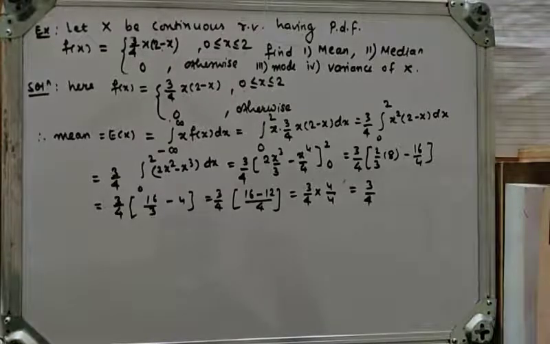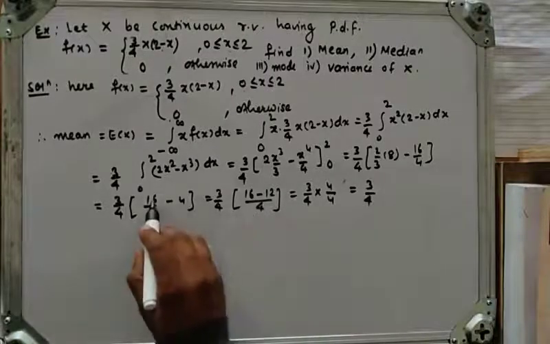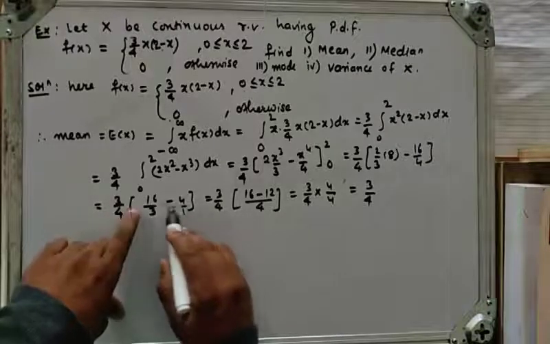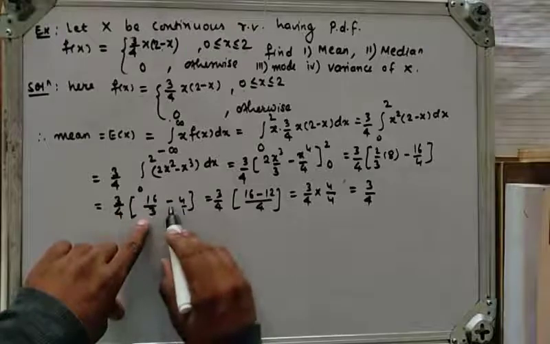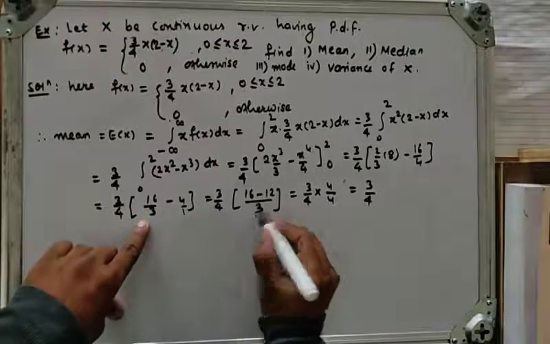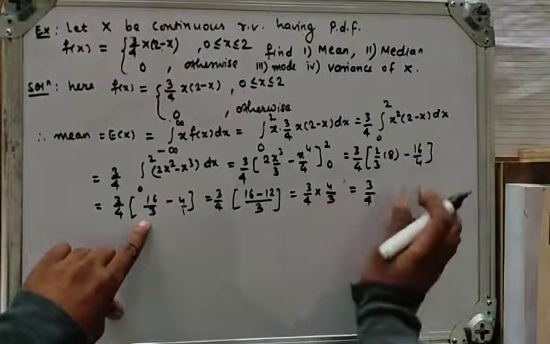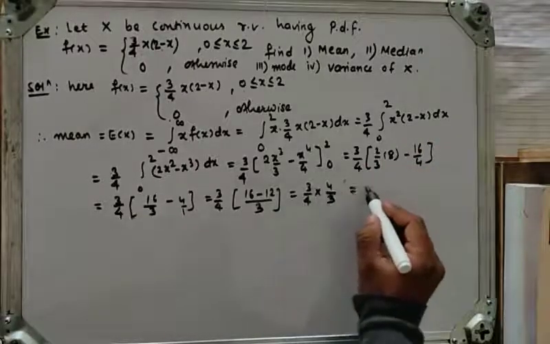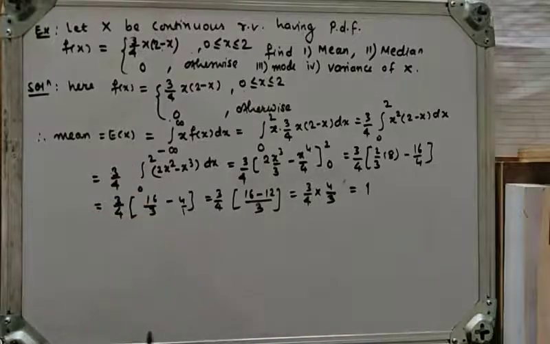Okay, there is some mistake. So here cross multiplication is 16 upon 3 minus 4 upon 1. So 16 into 1 is 16, minus 4 into 3 is 12, upon 3 into 1 is 3. So here 3 and 3 get cancelled, 4 and 4 get cancelled. So mean, E of x, is 1.